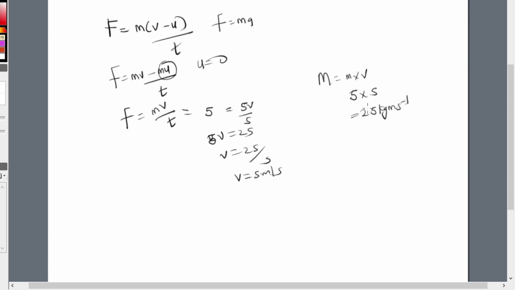m s minus 1, because m is in kg, v is in meters per second. And so we have the final answer for that.